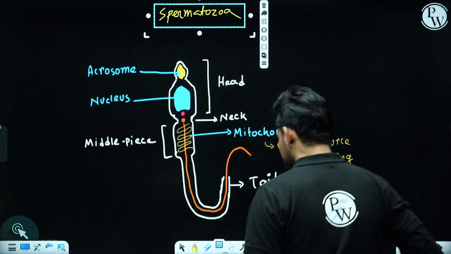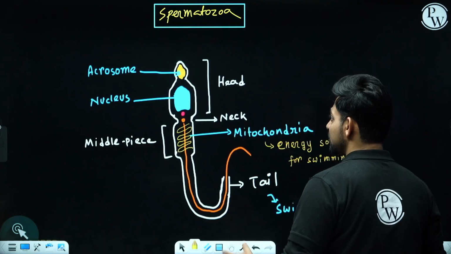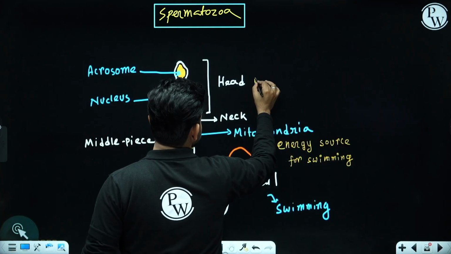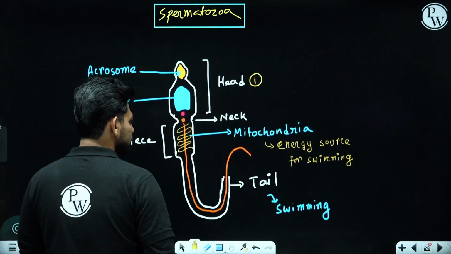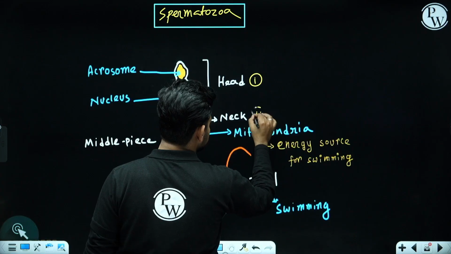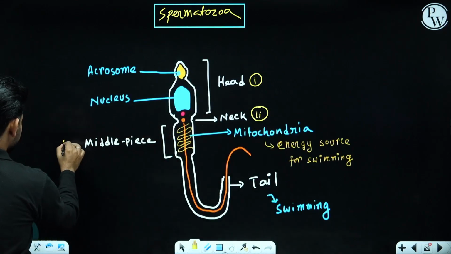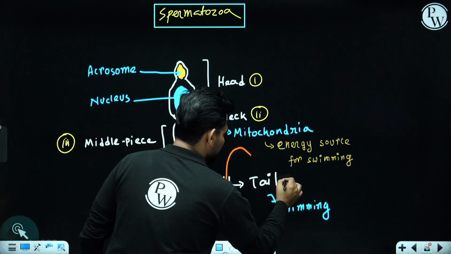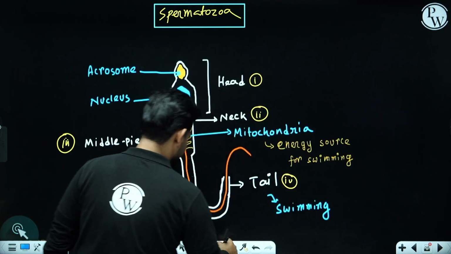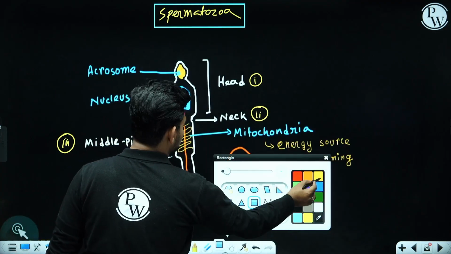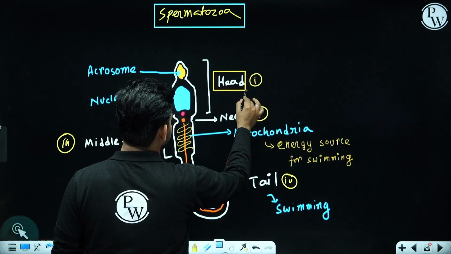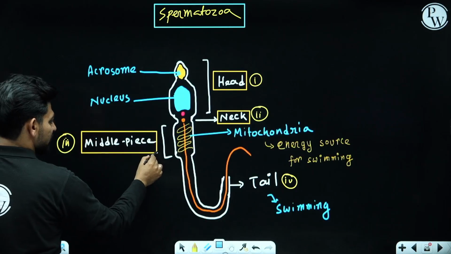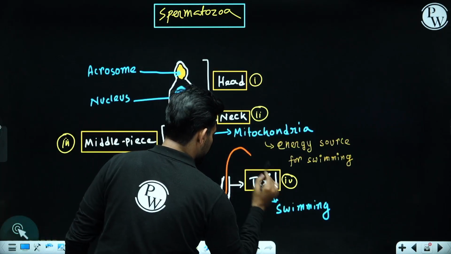Okay. Now here you can see the diagram of spermatozoa or sperm. So it's very simple. The structure of spermatozoa, if you consider this whole structure, it has head, neck, middle piece, and a flagellum or tail. So these are the four parts of a mature spermatozoa: head, neck, middle piece, tail or flagellum.